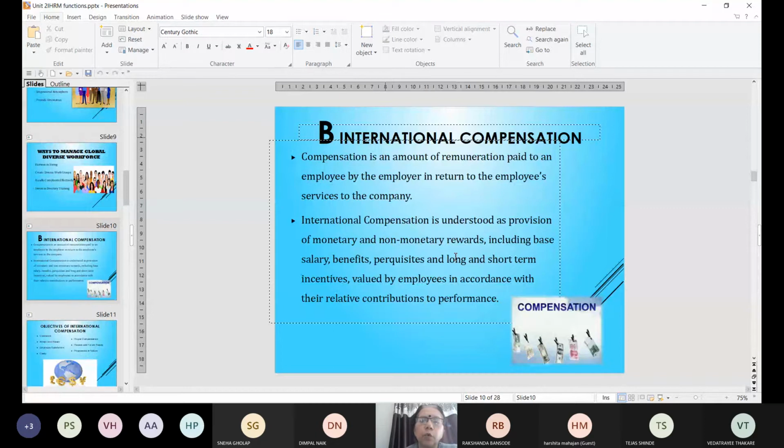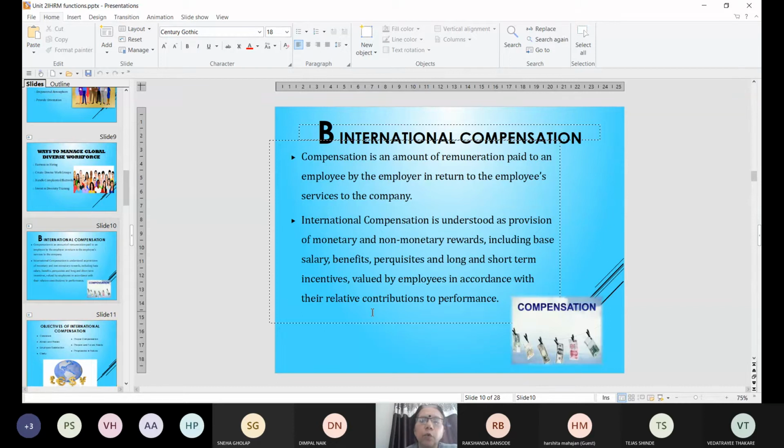The second function which we will be talking about in this unit is international compensation. You have already learned before in HR about compensation. What is the meaning of compensation? It is the remuneration which is paid by the employer to the employee in return for his services. This can be monetary or non-monetary. What will this include? Base salary, benefits, perquisites, long and short-term incentives. Then you may have various other ways in which you are compensating the employee.